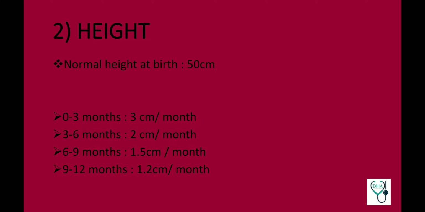Now coming to height. Normal height at birth is 50 centimeters. Again, pattern of increase of height. First 3 months, it is 3 centimeter per month. 3 to 6 months, 2 centimeter per month. 6 to 9 months, 1.5 centimeter per month. And 9 to 12 months, it is 1.2 centimeters per month. Any one of the 4 could be asked as a potential question.